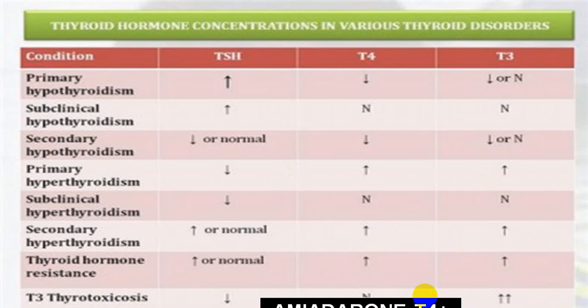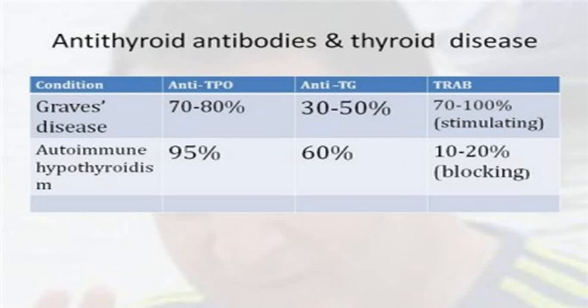You can also have a high T4 in amiodarone. In tertiary disorder, that is hypothalamic, TRH will be high. And in a neonate, the TSH receptor stimulating antibody will be very high.